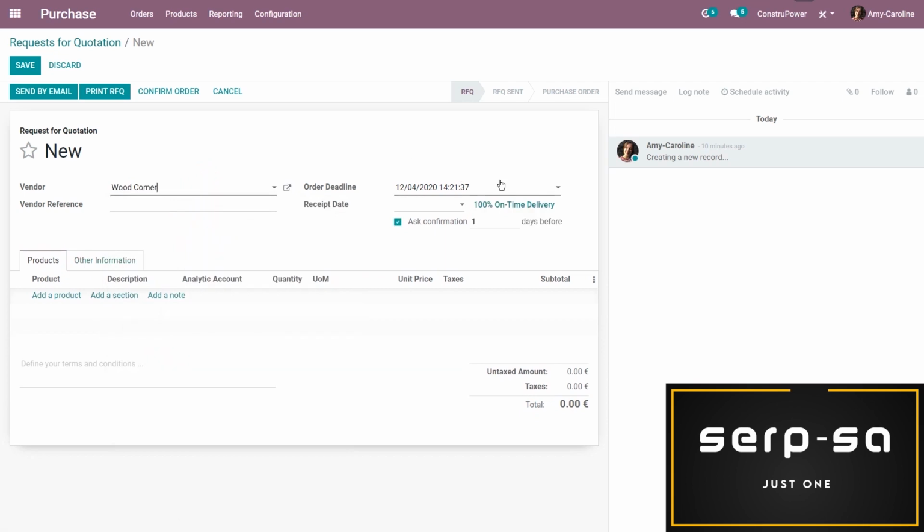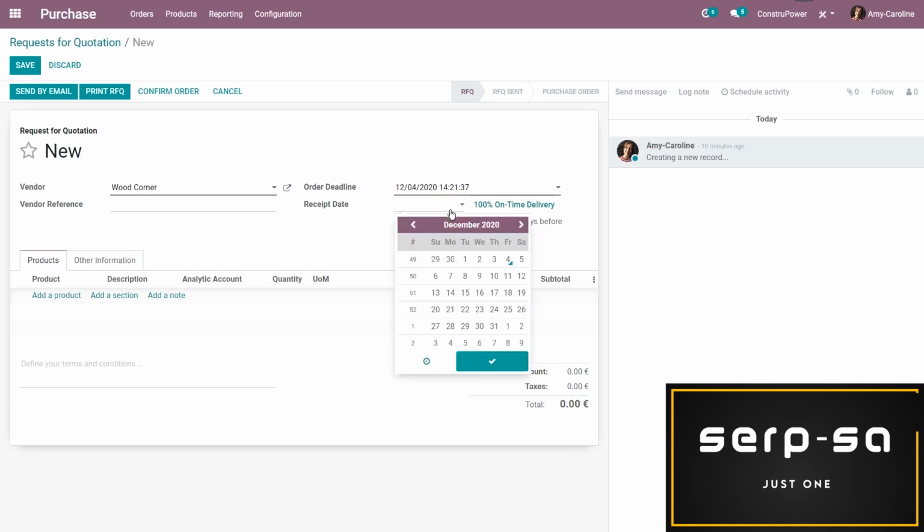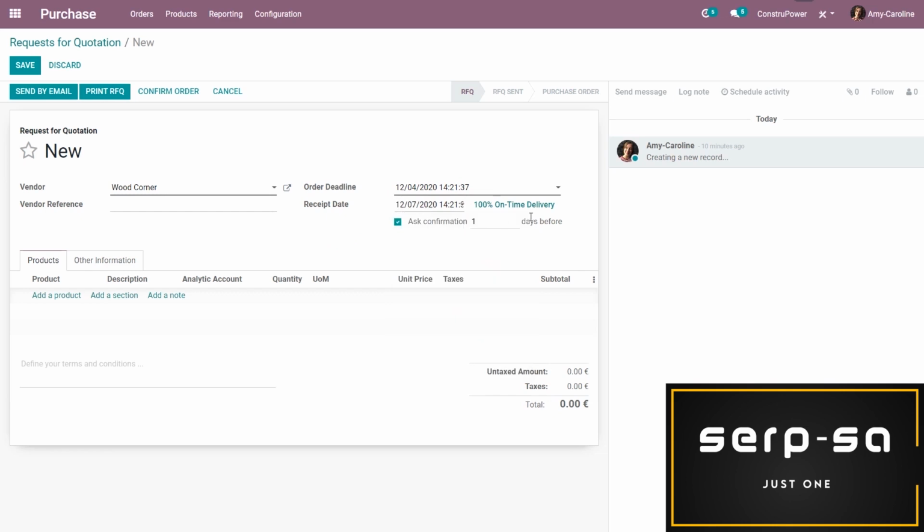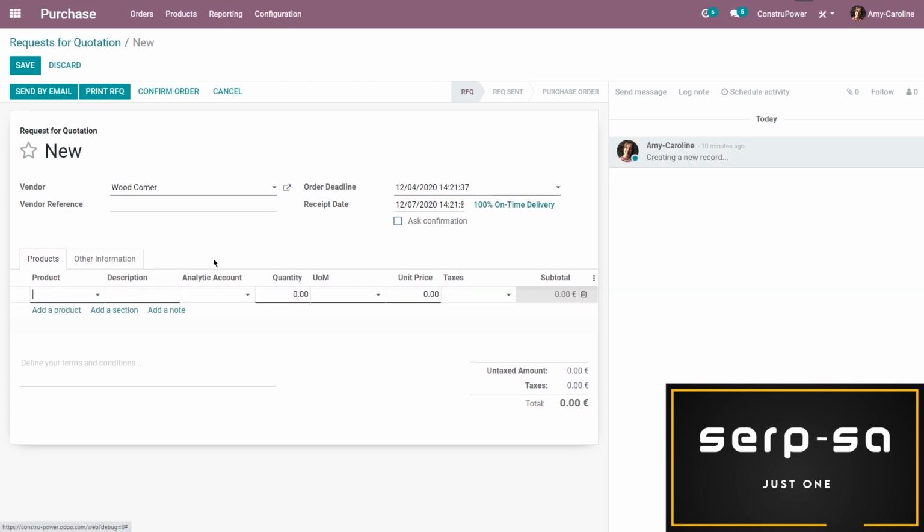All right, I can add my order deadline, and I can also see that this vendor has always been on time. So I'm not actually going to ask for a confirmation from them, so they're super reliable. Let's go ahead and change the receipt date. So again, I don't want to ask for a confirmation. I don't need to follow up because I'm 100% on time. I think they're good to go. So we're going to uncheck this, and I'm going to add the products.